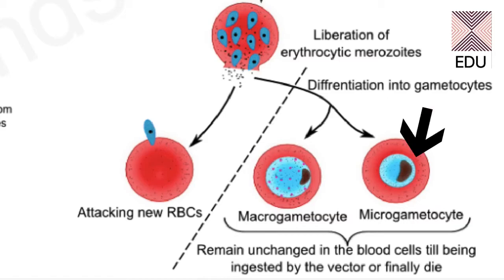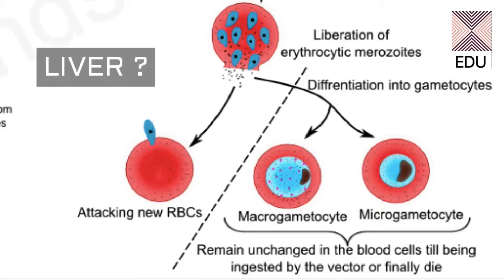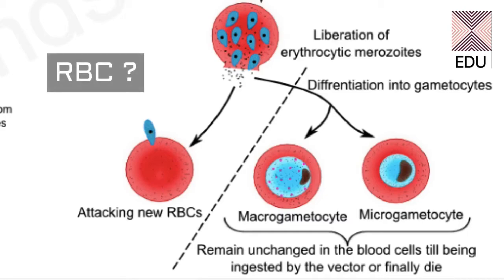Now, my question to you is, where are these two types of gametocytes found in the body of the human? Are they in the liver? No, they are not in the liver. So, are they in the RBCs? Yes. So, they are in the blood of the human. These are in the RBCs of the human, in which we are studying the life